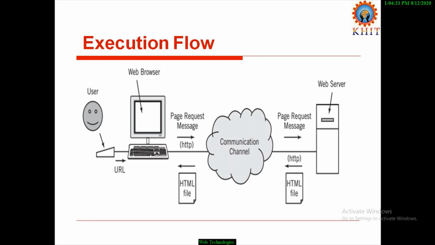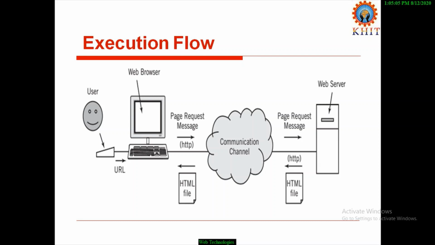After receiving the request, the web server processes that request and gives a response in the form of an HTML document. Observe this: the web server is also using the HTTP protocol, and the response file sent to the web browser is going to execute the HTML file.